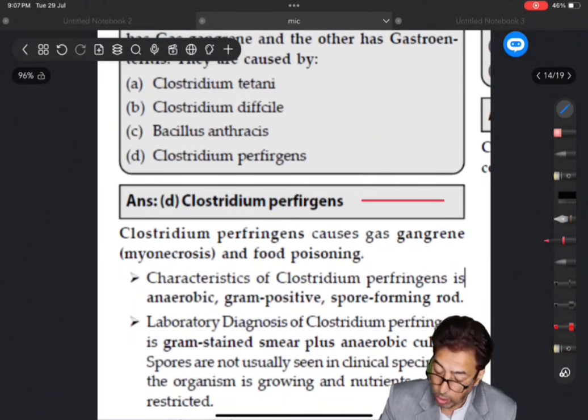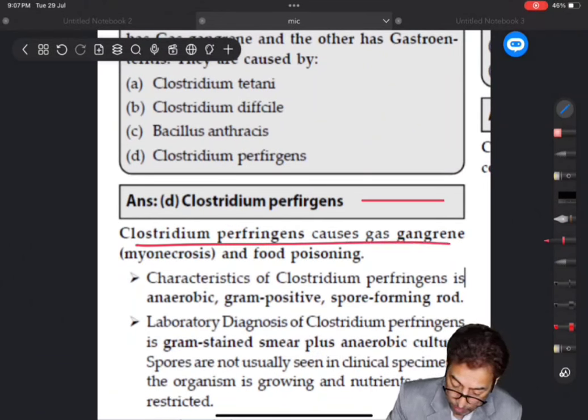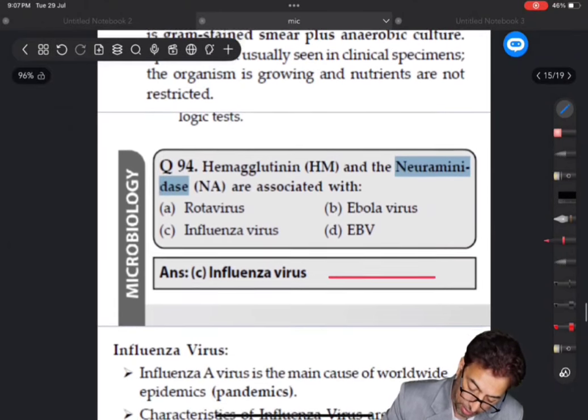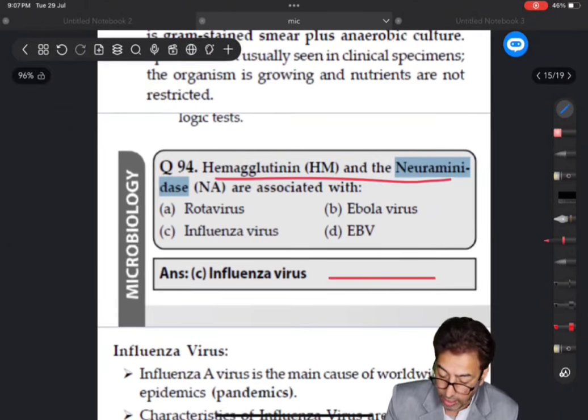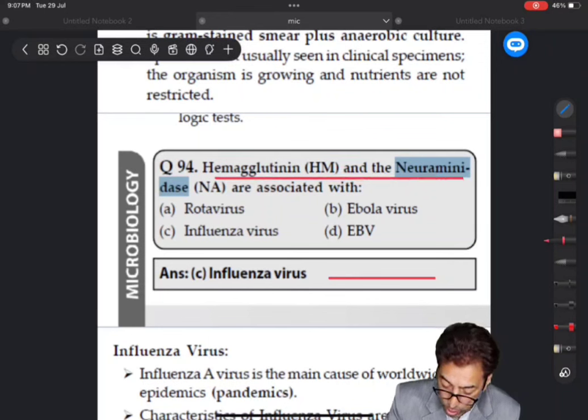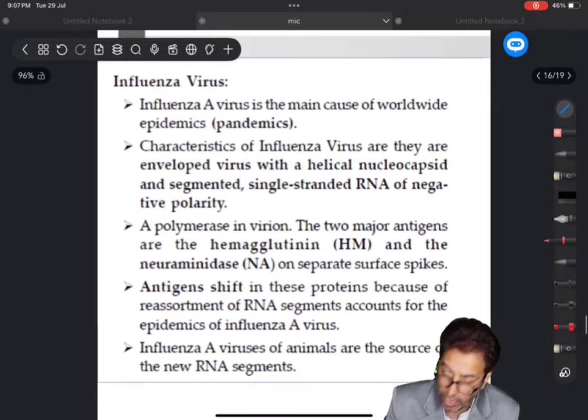Then myonecrosis, I mentioned it in brackets. Clostridium perfringens causes myonecrosis and gas gangrene. Then again, hemagglutinin and neuraminidase are associated with influenza virus, nothing much.